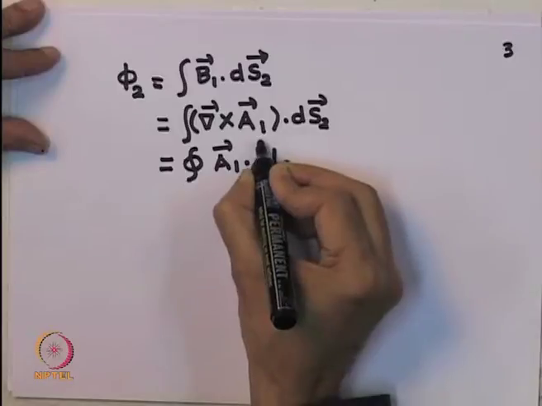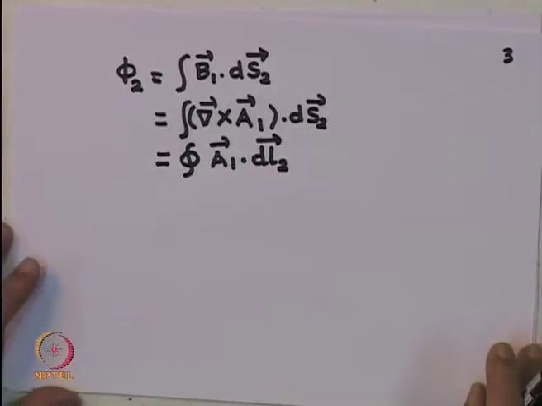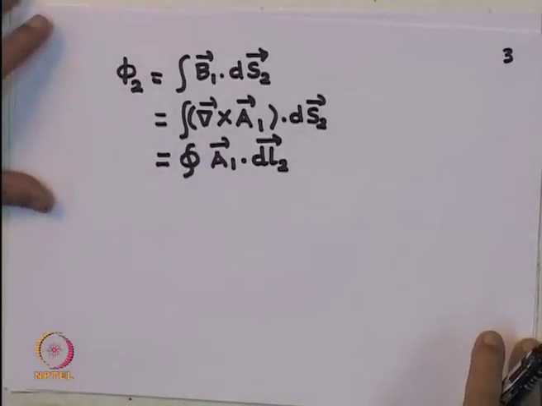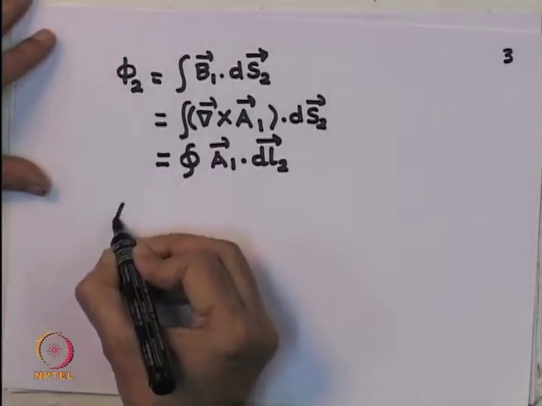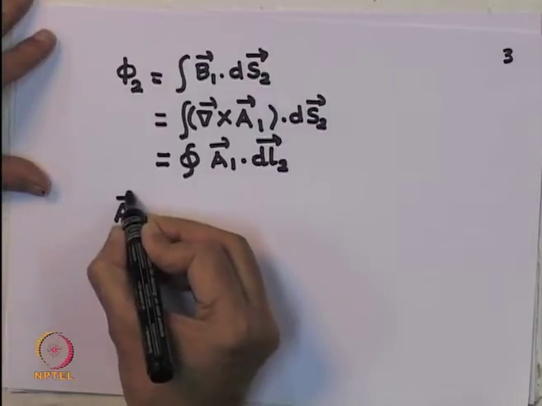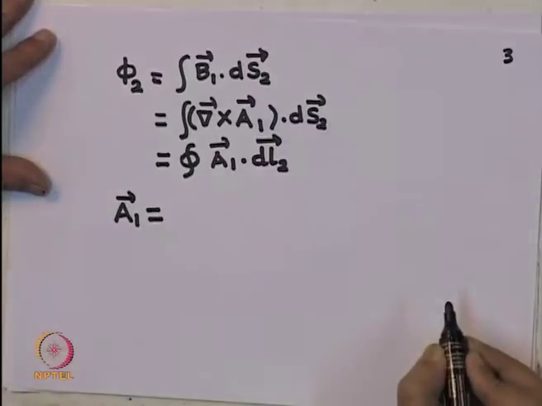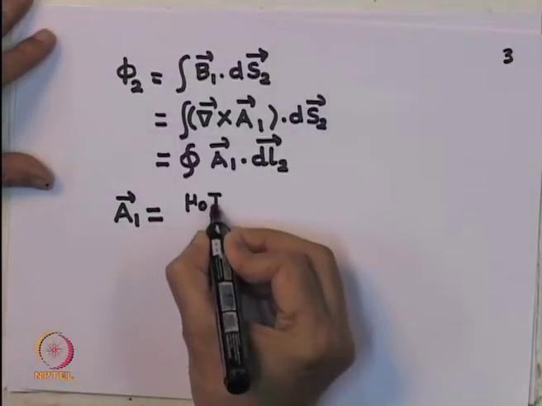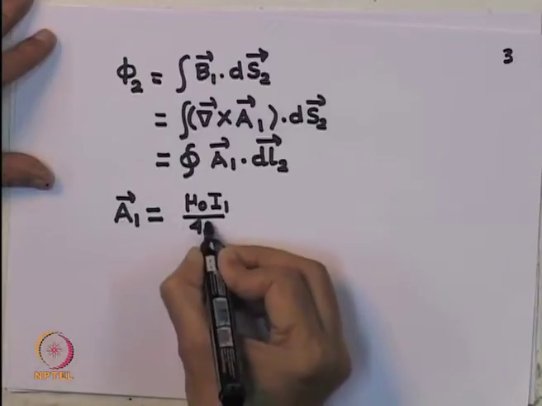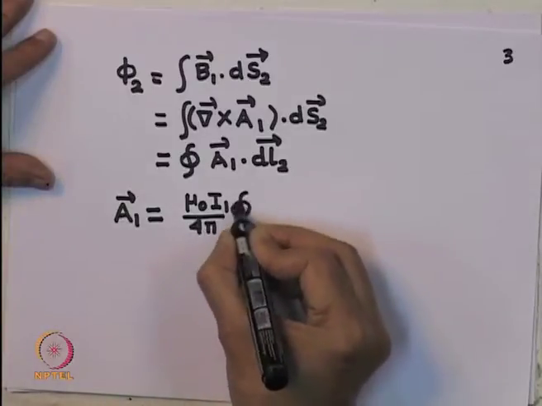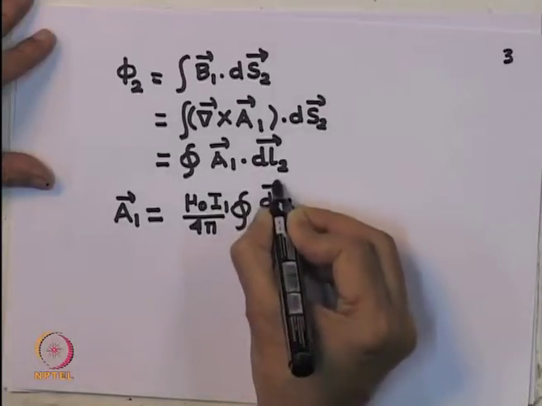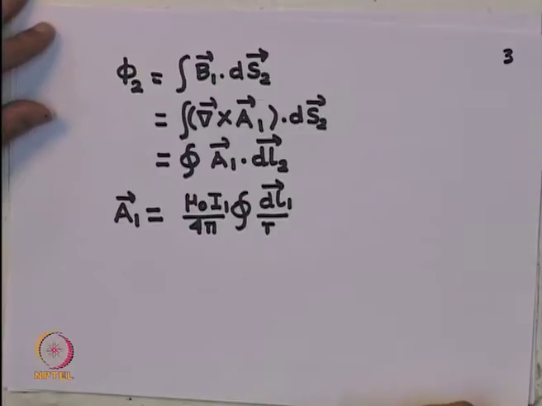Notice that the vector potential is produced due to the first circuit, while the loop integral is taken over the second circuit. But I know that A 1, the vector potential produced by the current I 1 in the first circuit, is given by mu 0 I 1 over 4 pi times the line integral of d L 1 over R. This is something we had discussed while we defined the vector potential.